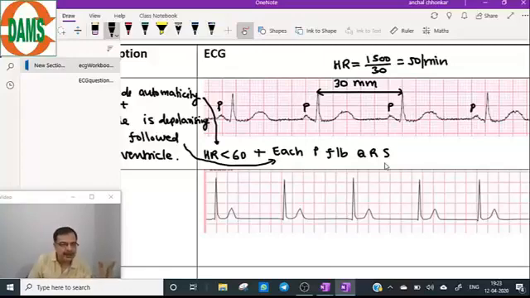Only two findings you need: heart rate less than 60 and each normal P wave followed by a QRS complex. Now, which lead will you focus upon? Remember, for any arrhythmia, focus on either lead 2 or V1. These are the best leads.